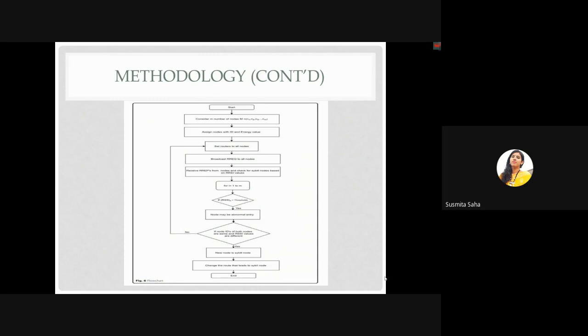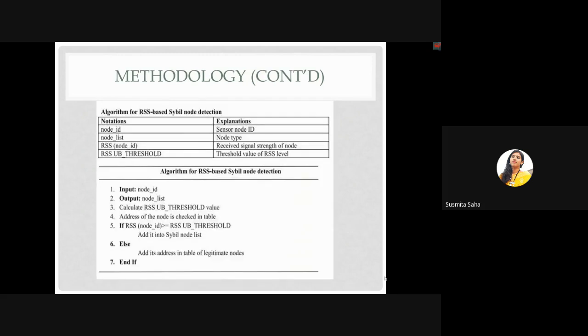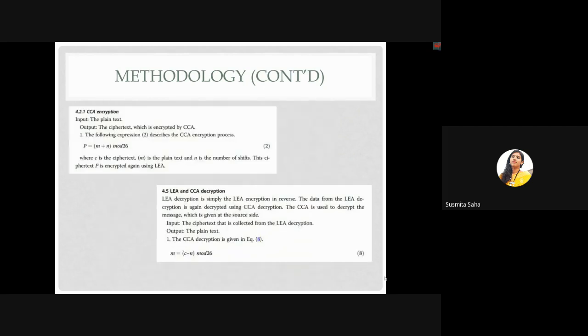Then if the node IDs of both nodes are the same and RSSI values are different, then the new nodes are Sybil nodes. Sybil nodes change the route that leads to Sybil nodes. If no, set to all routers, to all nodes. End. This is the algorithm for RSSI based Sybil node detection. This is CCA encryption and LEA and CCA decryption for data transfer.